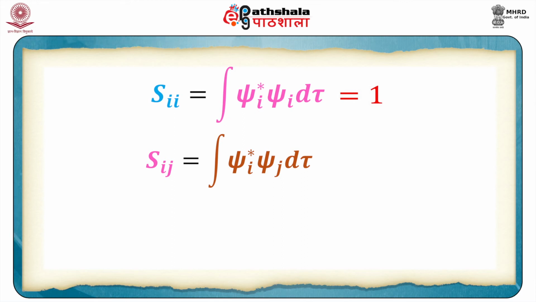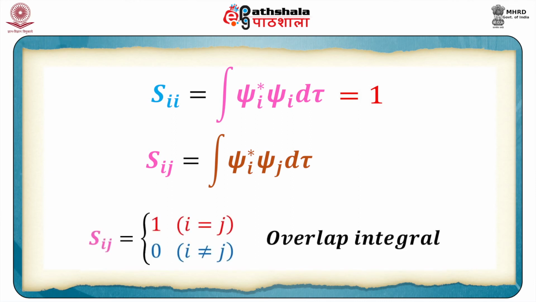Now, if it is Sii, then the corresponding overlap integral is assumed to be 1. This is so because the corresponding atomic orbitals are normalized. But if on the other hand it is Sij, which corresponds to the overlap between two atomic orbitals on two different atoms, that is always assumed to be 0.